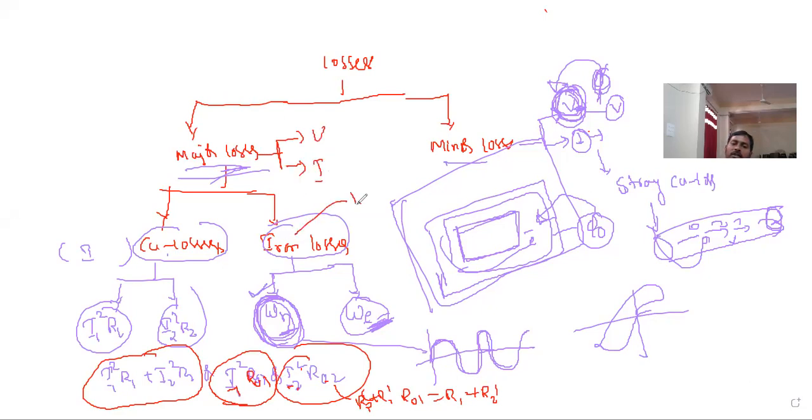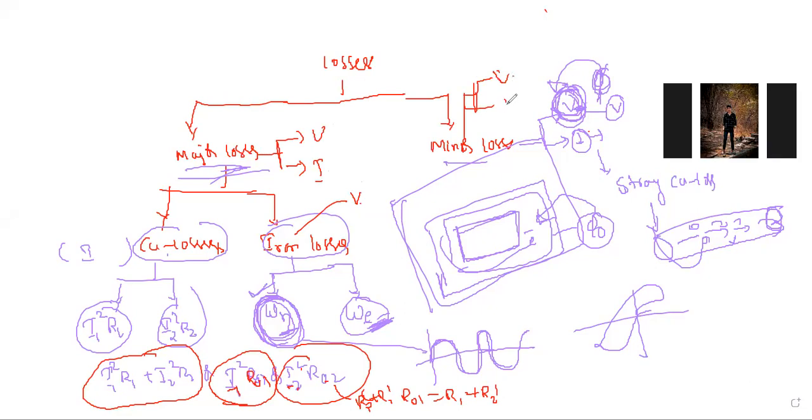So iron losses depend on voltage. In minor losses also, one loss depends on voltage, that is stray iron losses, and one depends only on current, that is stray copper losses.